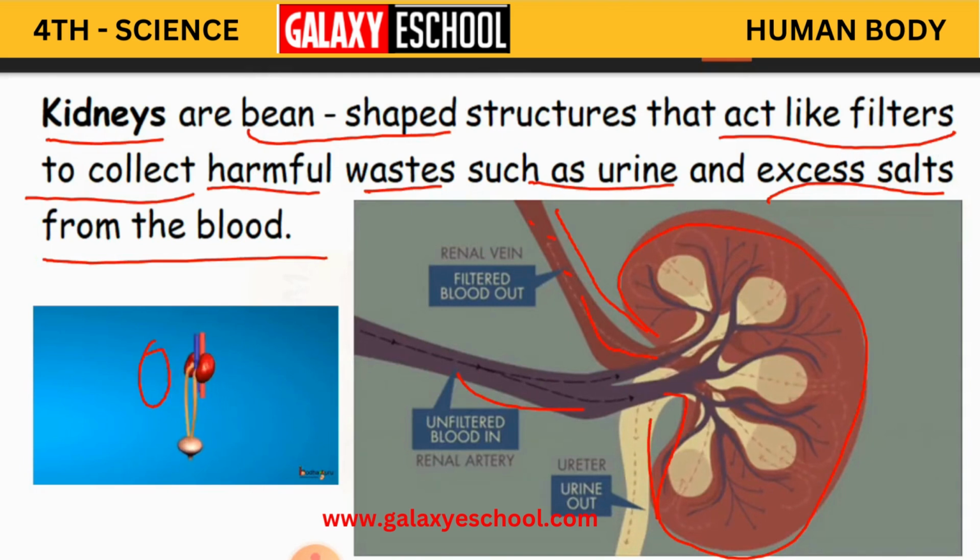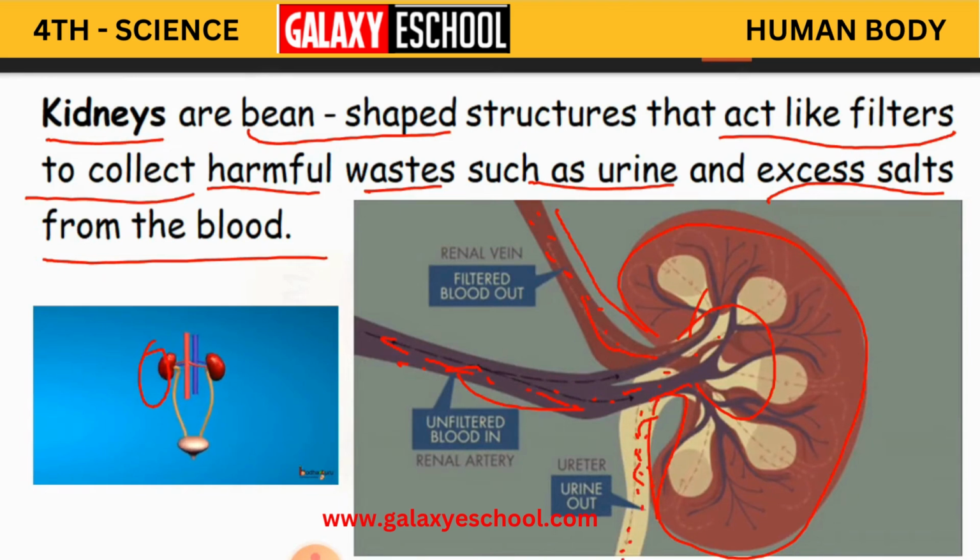This unfiltered blood, the normal blood, is sent to the kidney first. Then after it is filtered, the good blood is sent back to the body, and the harmful substances such as urine and excess salts collected from the blood are sent out from our body.